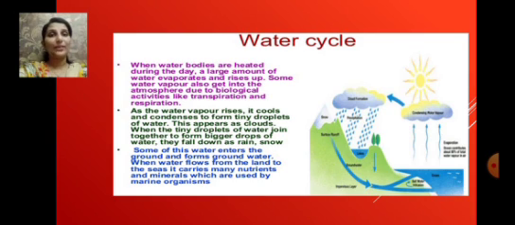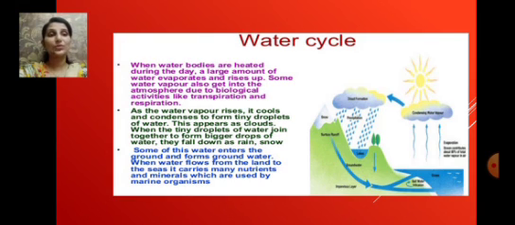And what happens to this water vapor? It rises up. And some water vapor also gets into the atmosphere due to activities like transpiration and respiration. So evaporation of water from water bodies, transpiration and respiration accumulate water vapor in the atmosphere. As the water vapor rises, it cools down. When it reaches the higher levels of the atmosphere, it cools down and forms tiny droplets of water.